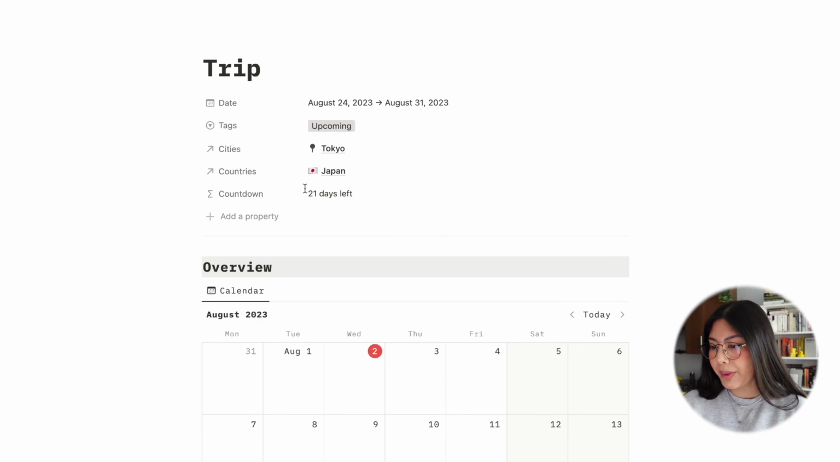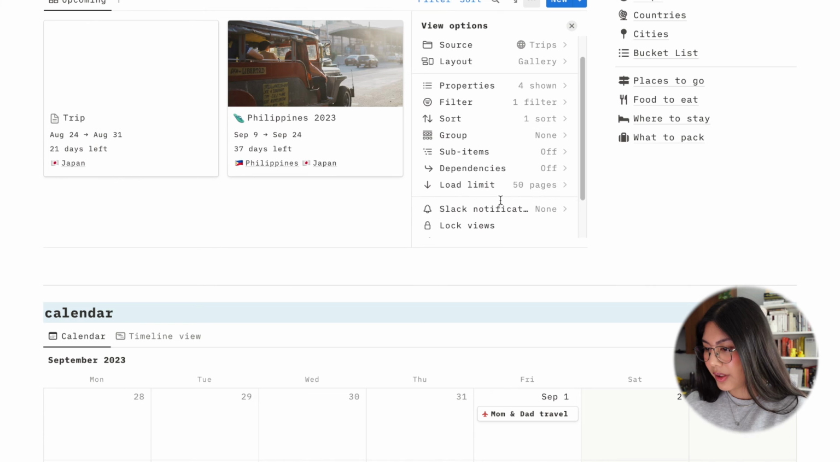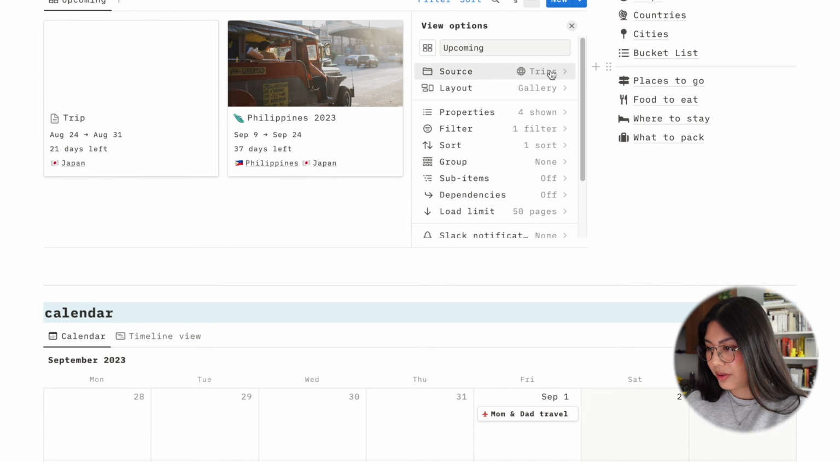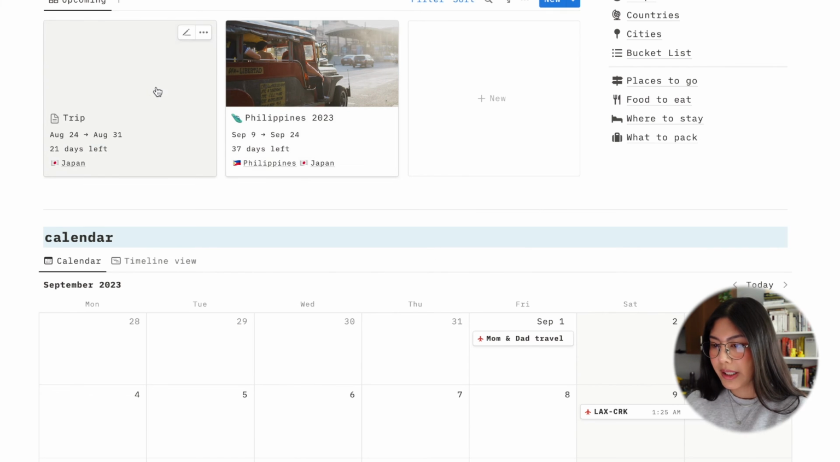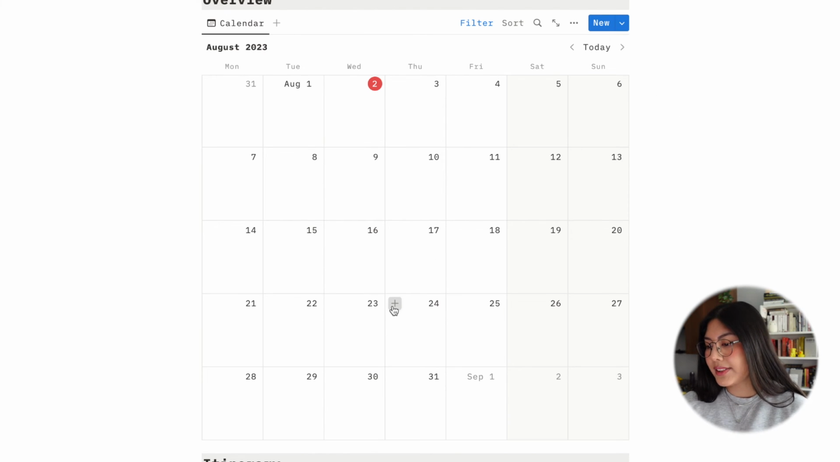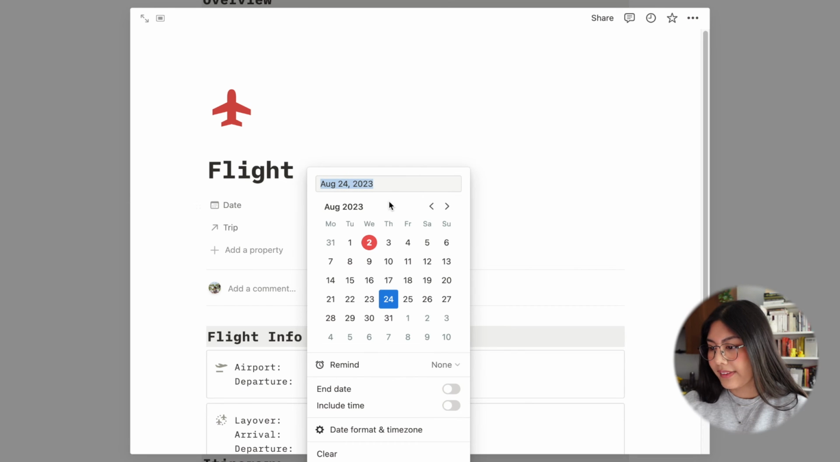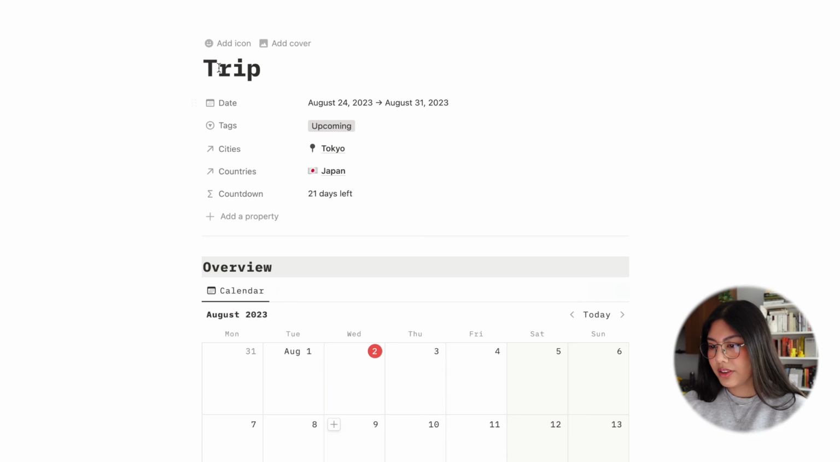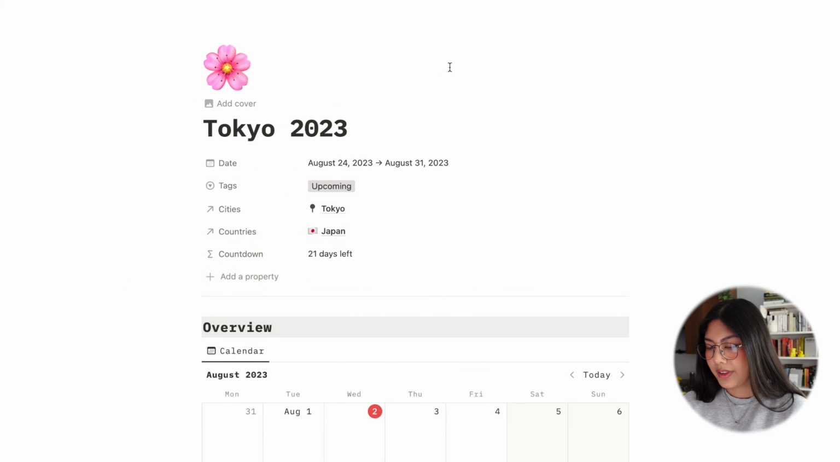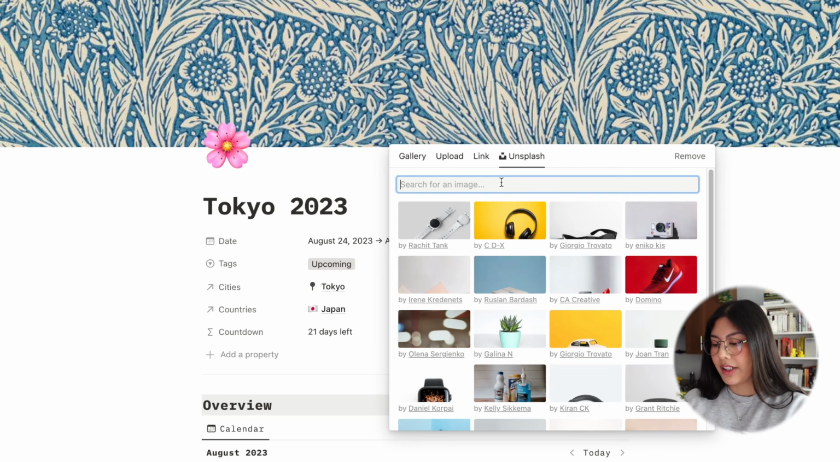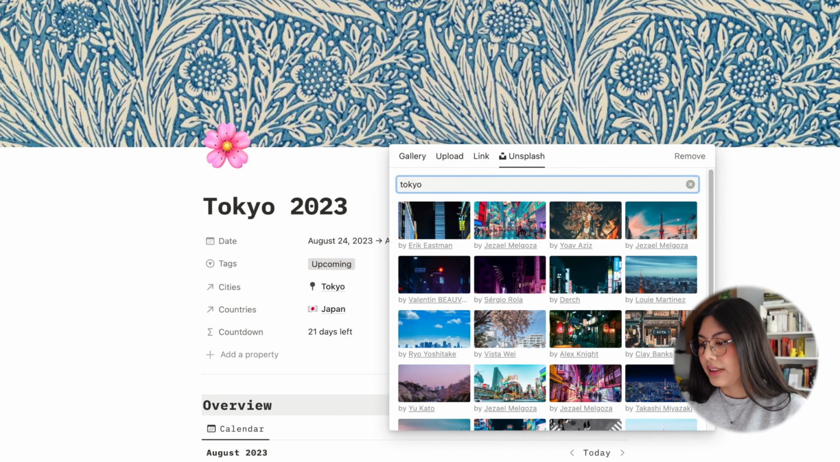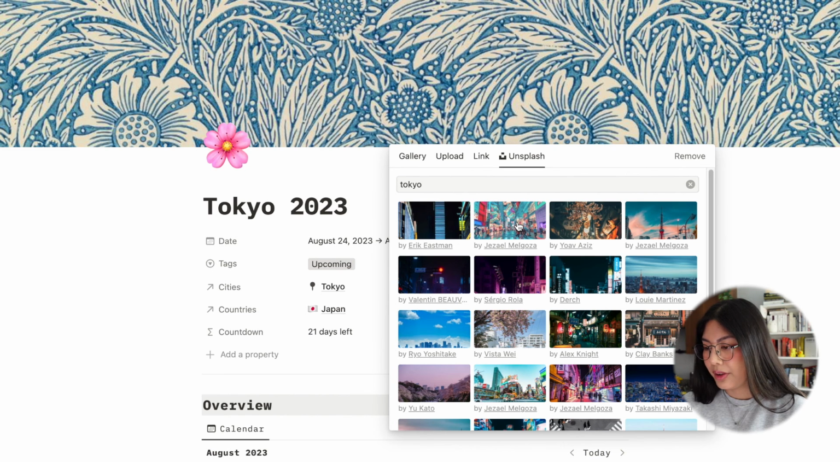Let's open this in the full page. Let's actually change this to automatically open in a new page, because that's kind of annoying to have to do that every time. Open pages, full page. Okay, let's open this back up again. And then we can add in some flights. So let's do a flight and add the time here. So include time, 12 a.m., whatever. Let's also change the name of this trip to like Tokyo 2023. We'll do that and then add a cover. You can click on this if you don't feel like looking for images yourself, and then type in Tokyo. And then, yeah, that looks like a good picture.